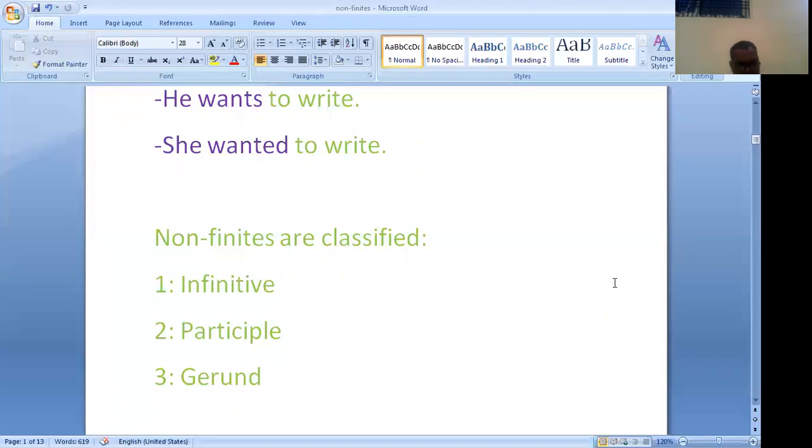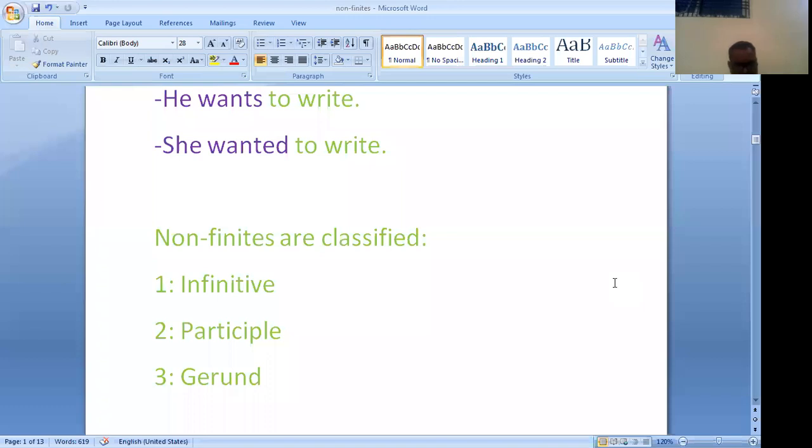Again, the infinitive is used as the object of a verb. He likes to play. To play is the object of the verb. Rajesh wanted to do his work. To do is the infinitive used as object for the verb wanted. He seems to be mad. To be is the object of the verb seems. Children are to go home early. To go is the infinitive object of the verb are.